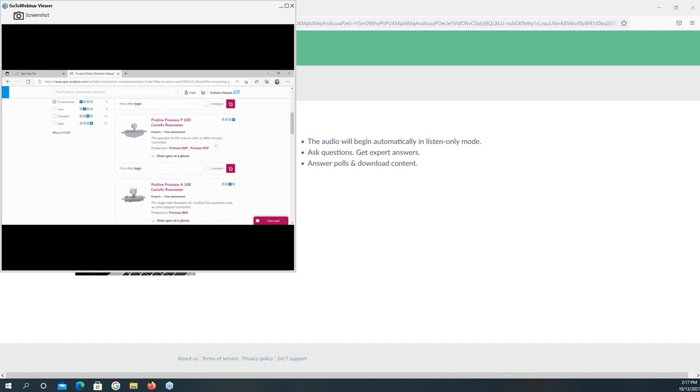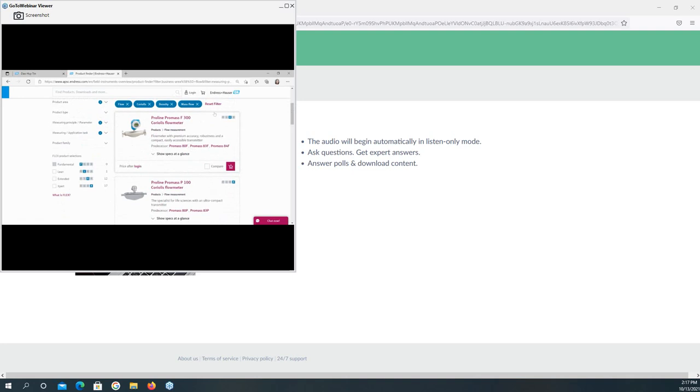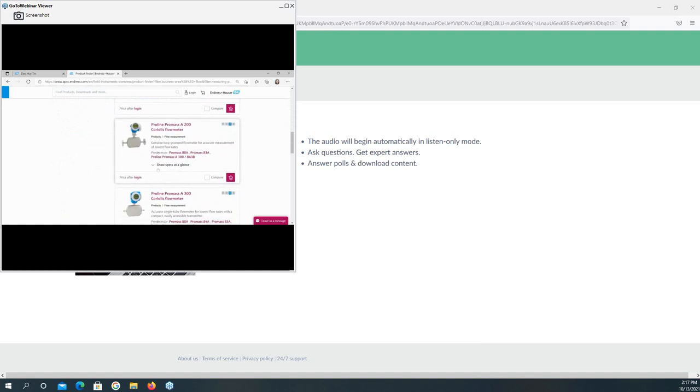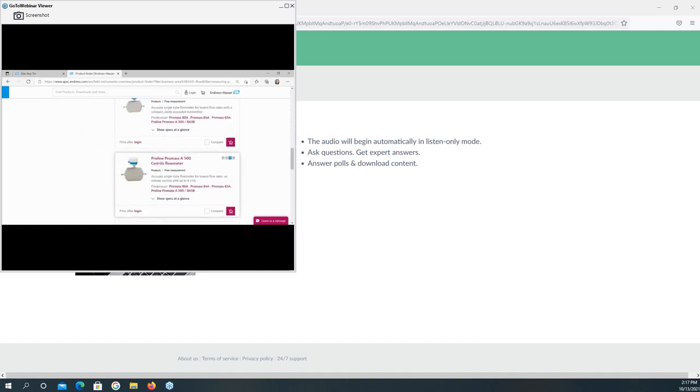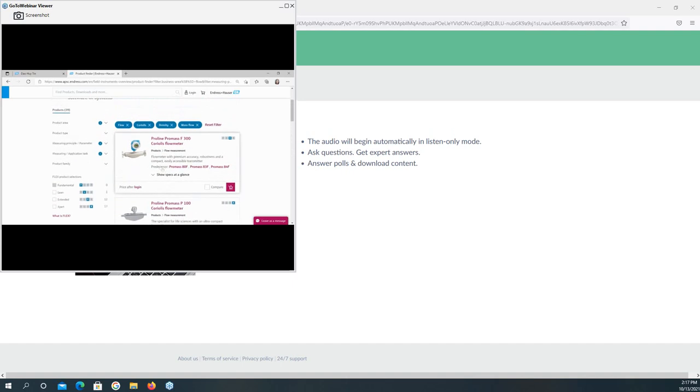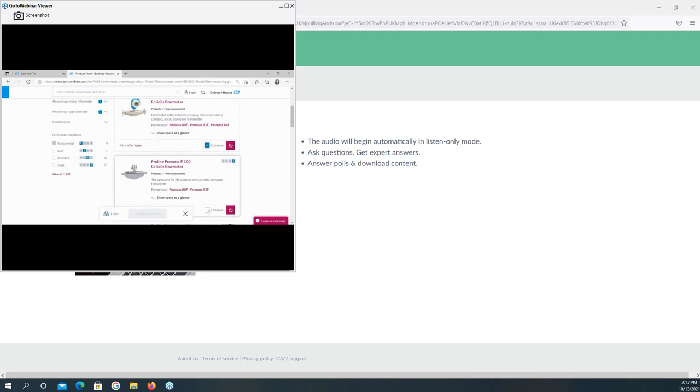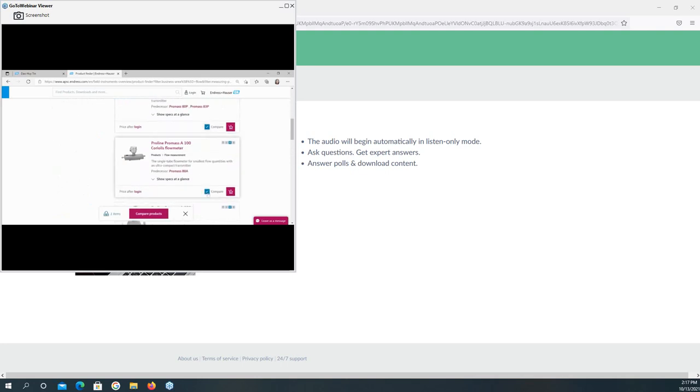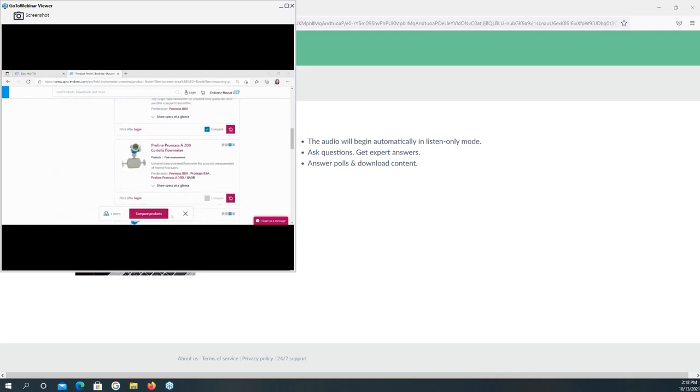And here, the product finder will apply the filters and show you the results. Based on this, I see these are meeting our requirement. In case I would like to compare these parameters, I choose this one, or I can choose this one. And here you can see that we can compare 3 items which I chose.